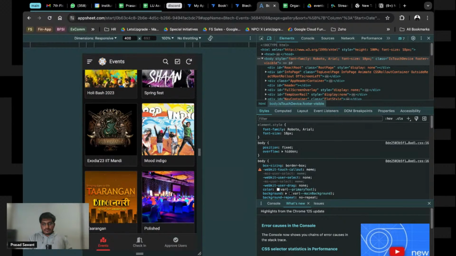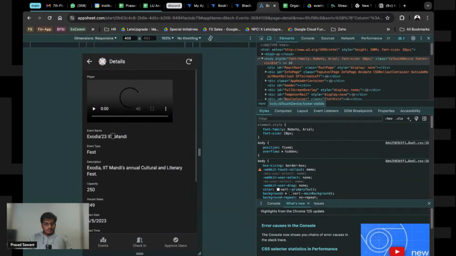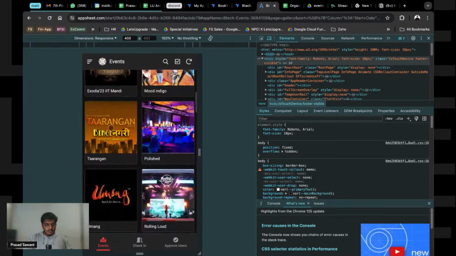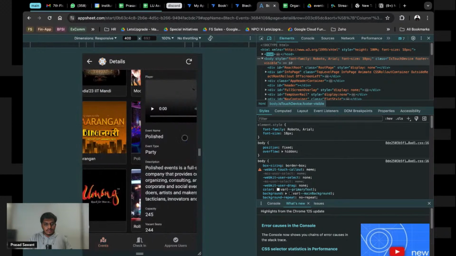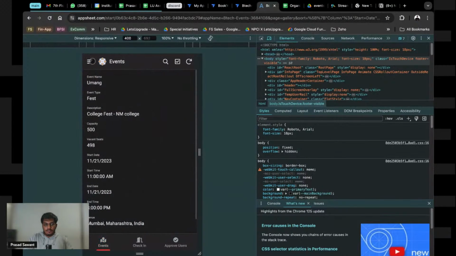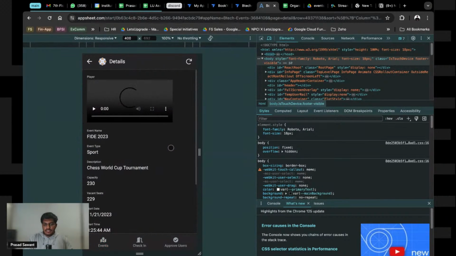Let me just also, right, and then if I go into any one of these events, let's suppose I do not, again, okay, I forgot which event I clicked on. So I'm just doing this demo till the other students are joining, and then we'll start building this stuff along with you. And I'll break this down in great detail.